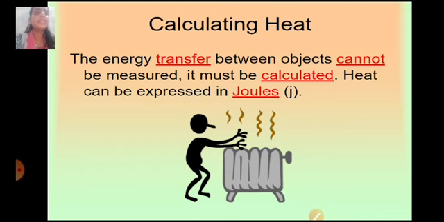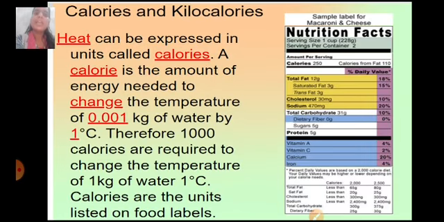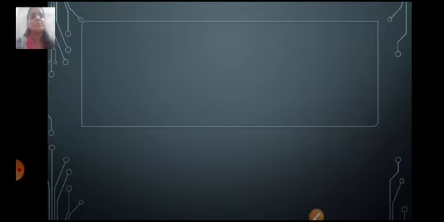Now how can we measure heat? The energy transfer between objects cannot be measured, but it can be calculated. Heat is expressed in joules. Calories and kilocalories are also used. A calorie is the amount of energy needed to change the temperature of 0.001 kg of water by 1 degree Celsius. Therefore, 1000 calories are required to change the temperature of 1 kg of water by 1 degree Celsius. Calories are the units also listed on food labels. You must have seen this.